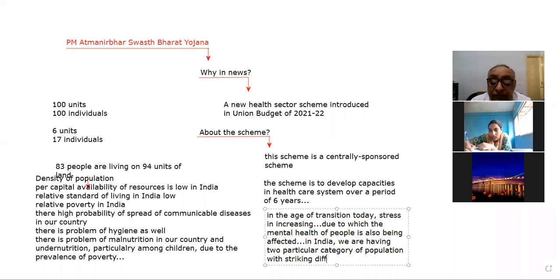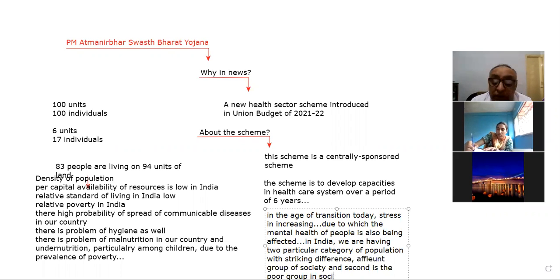One is the affluent group of society, and second is the poor group in society. Affluent group and the group of poor people in society, right?